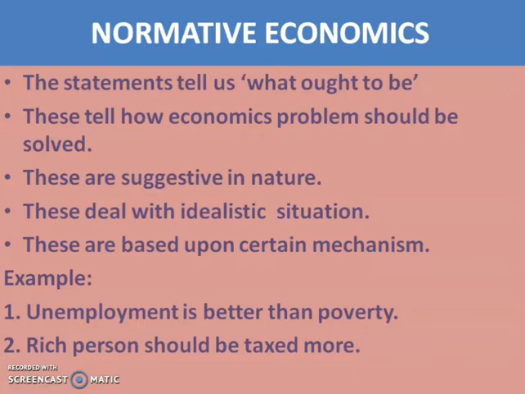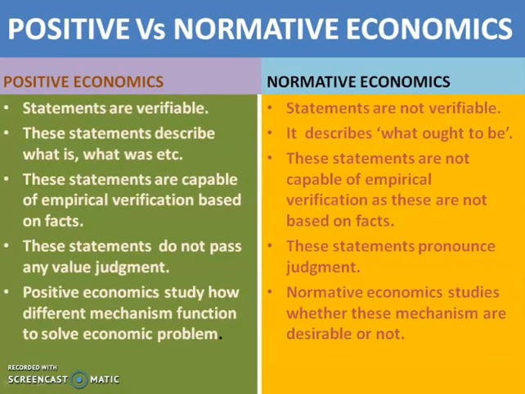For example, unemployment is better than poverty. It's an opinion. Then the second statement, rich persons should be taxed more. It is only a suggestion. So normative economics involves statements which are suggestive in nature and they are opinion based. So that is known as normative economics. It is based upon some value judgment. Next we will discuss the difference between positive and normative economics.